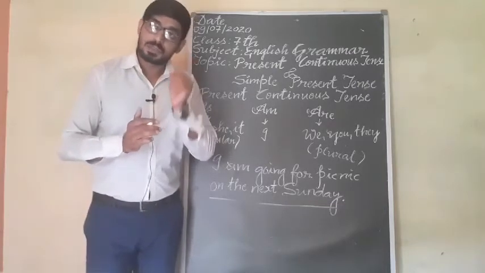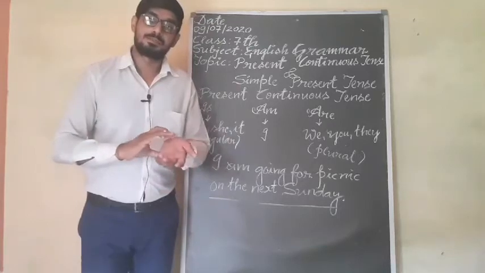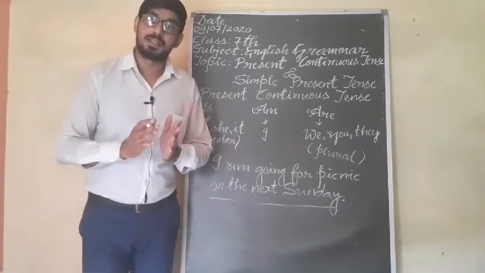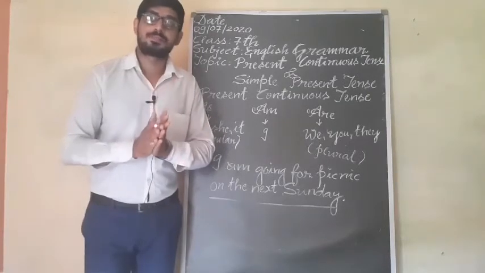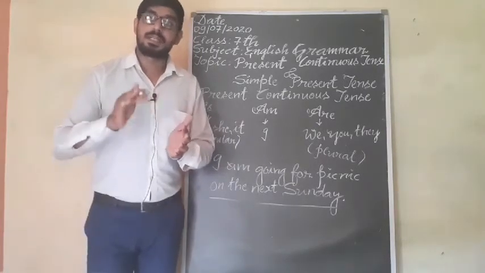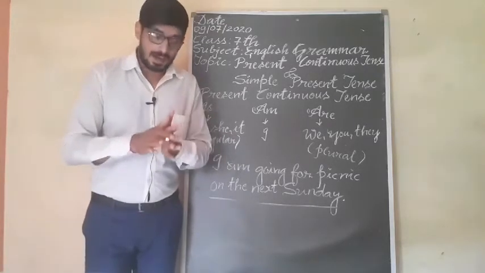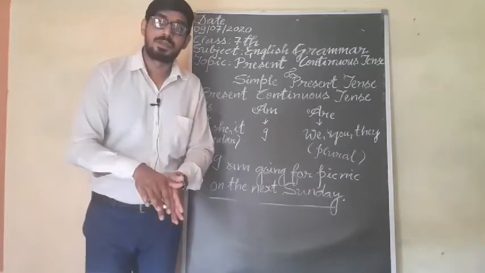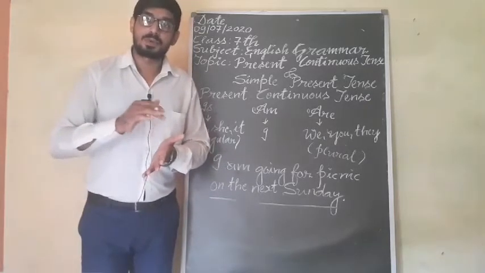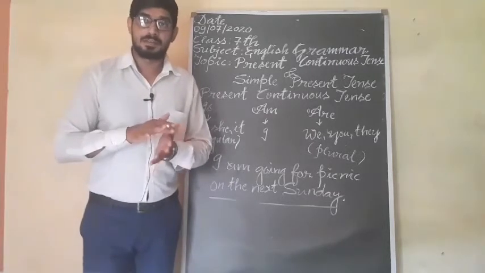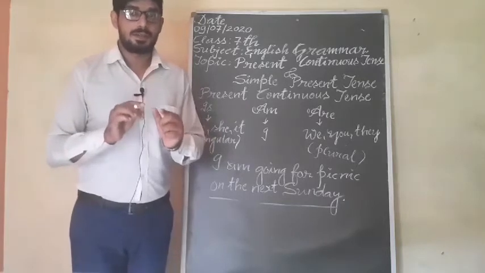Understand? Suppose that students are getting tutorials daily through online classes. So they are getting them continuously in the present. The action is continuous in the present, but not right at this moment, because the time has closed, but this process is continuous in the present. Understand? So in this way, we are using present continuous tense.